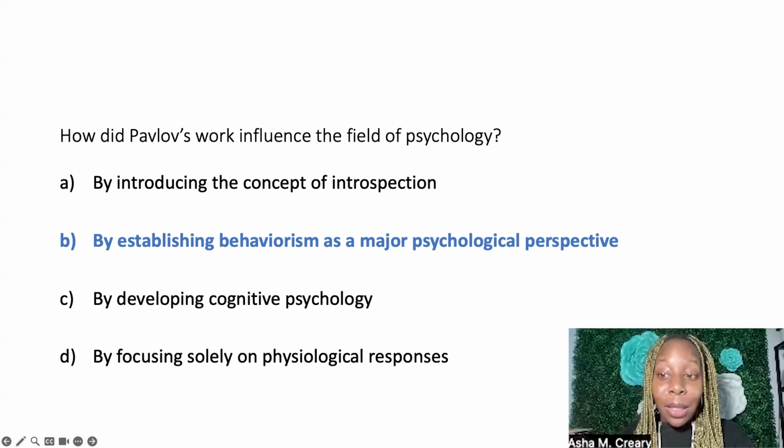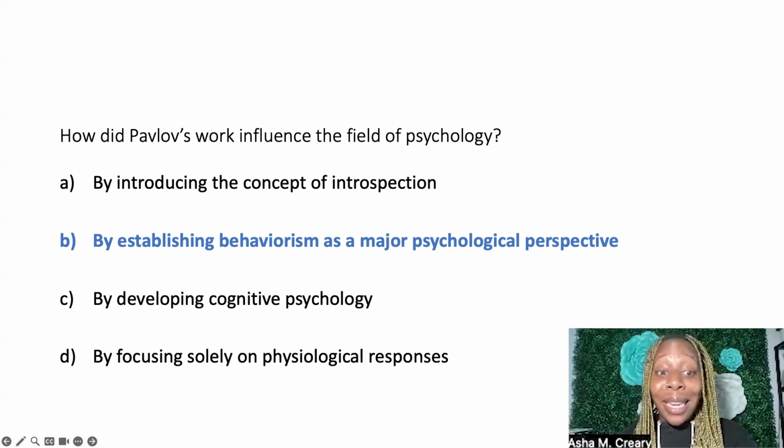Developing cognitive psychology is incorrect because it studies mental processes like perception, memory, and problem solving, developed later and influenced by Piaget and Neisser.